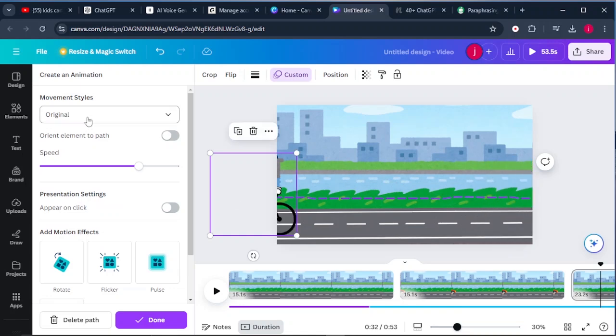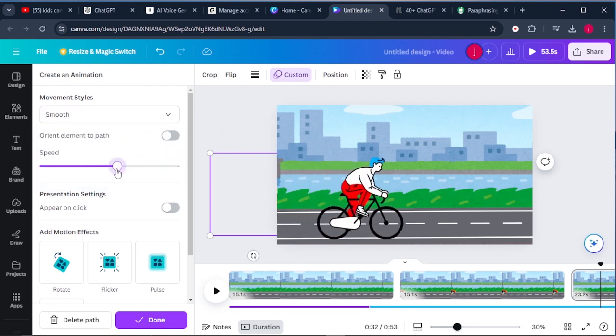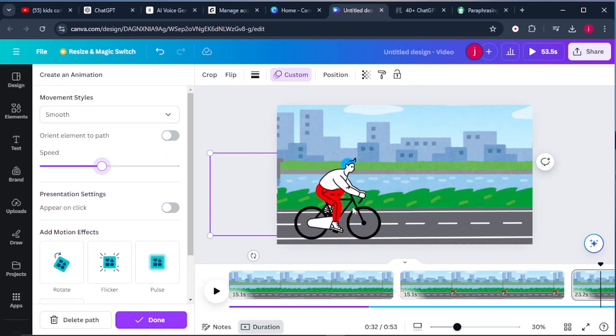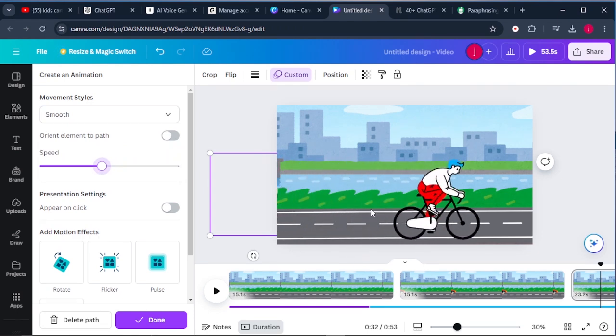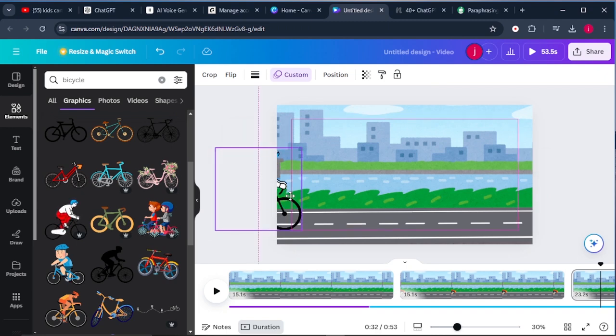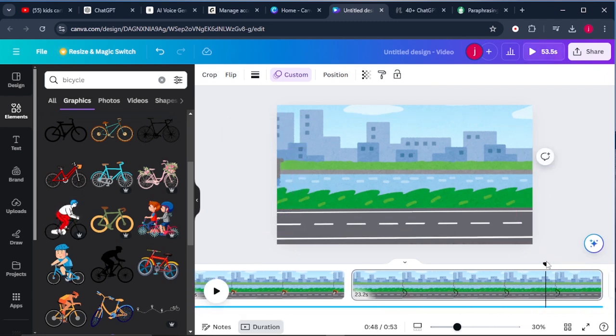Then the next thing that we need to do is we'll come to where it says movement style and we'll select it to be smooth and we're going to reduce the speed to like that. Then from there you can add in these other motion effects, but I prefer it just the way it is, like this. Then I'll select my bicycle like that, and I'll place my bicycle there. Then I'll play to see the way everything looks.